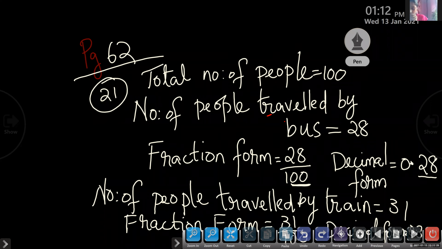58 out of 100 students in a class play football and the rest played cricket. Express the number of students playing football and cricket as fractions and also in the decimal equivalence. Write the decimals in the place value chart.